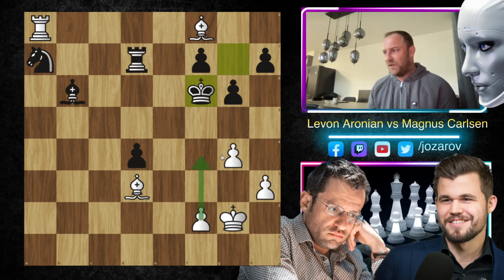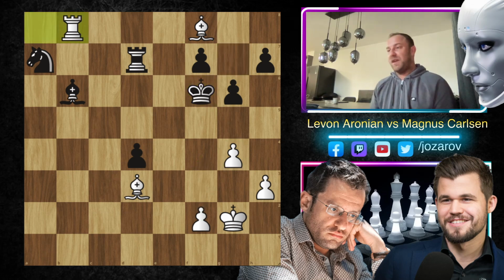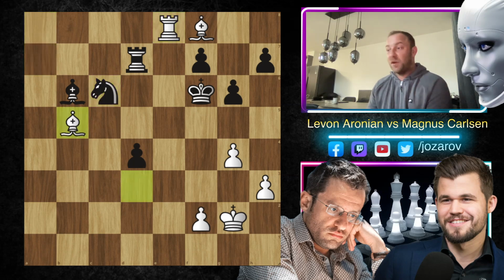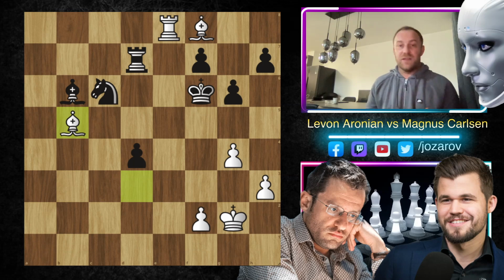We can play f4, g5, really wild stuff. And now Levon Aronian makes a huge inaccuracy. He plays the move rook to b8. It's not the best of moves. You have to cut off here the king's ability to escape with rook to e8, and it leads now, you could play maybe again knight to c6, but now bishop to b5, pinning.